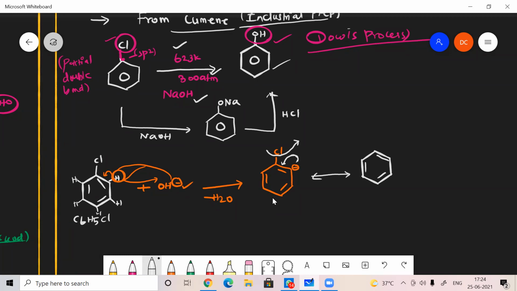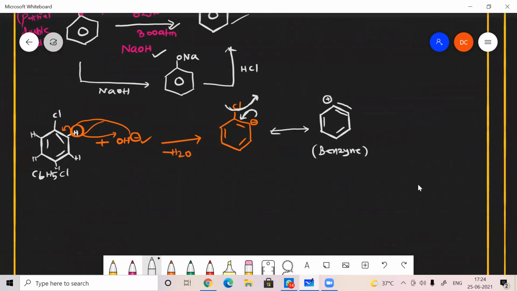Here this electron will be transferred, and that's how I get a structure like this, and the Cl minus leaves. That's why I got a positive charge. This is called a benzyne intermediate.